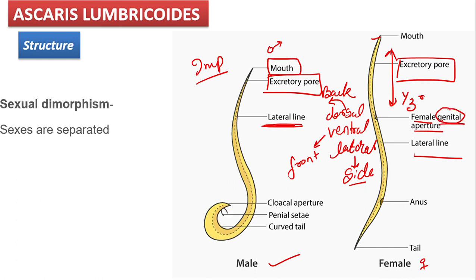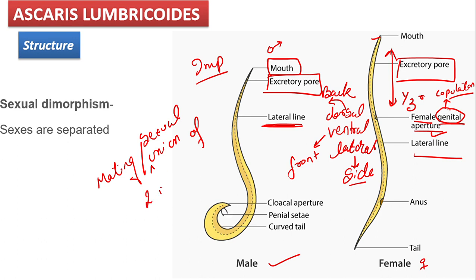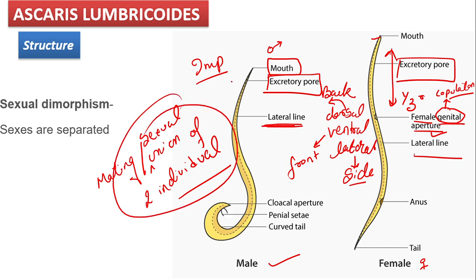What is genital aperture? Means opening. Genital is nothing but which helps in copulation. Now what is copulation? Another name you can give for copulation is mating, or you can say the sexual union of two individuals, we call it copulation. So इस पूरे को अगर मुझे एक word में बोलना है तो I'll be calling it copulation, right?